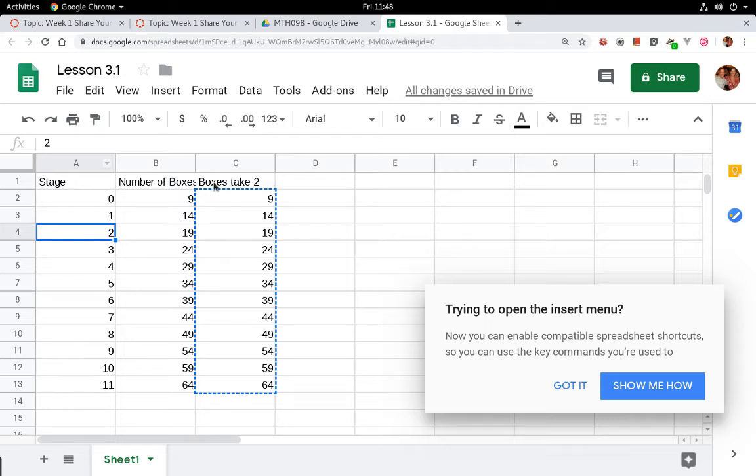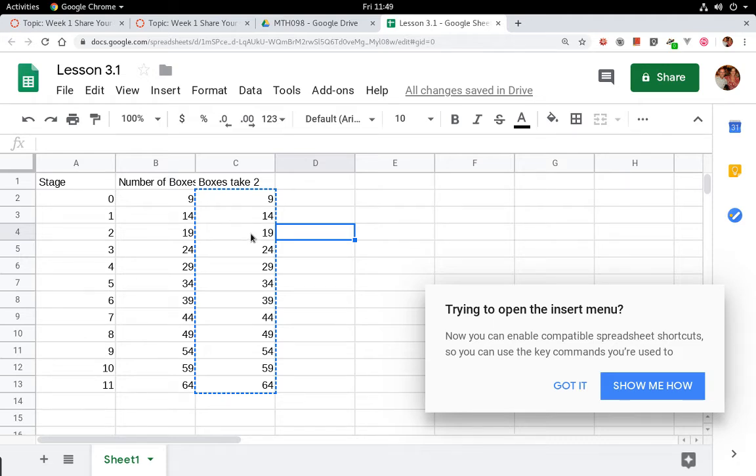So let's suppose I'm done with this. I have my two different ways of calculating the numbers. Let's say in my problem, I had to add 5 to get to the next number. Okay? And then I realized that adding 5 over and over again means I need to multiply by 5, starting with 9 boxes. So let's suppose that was the pattern I had to work with. So I have two different formulas that are going to get me the answer. This column does it one way, this column does it the other way. They agree on the numbers. So that's what I'm looking for from you. And the video goes over that if you haven't watched it yet.